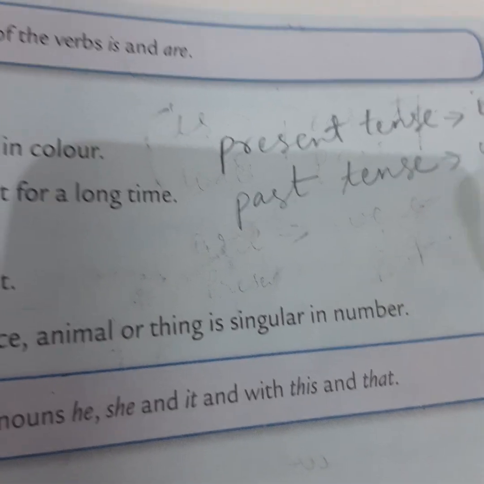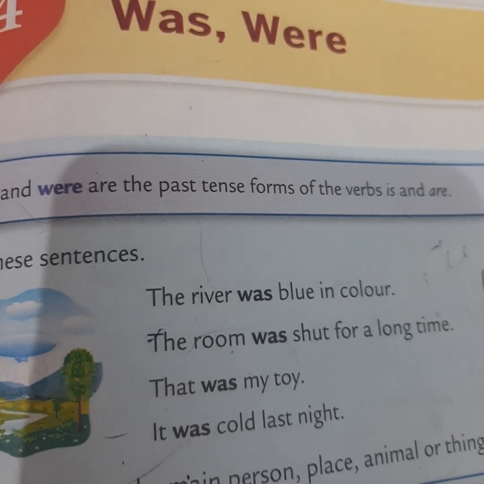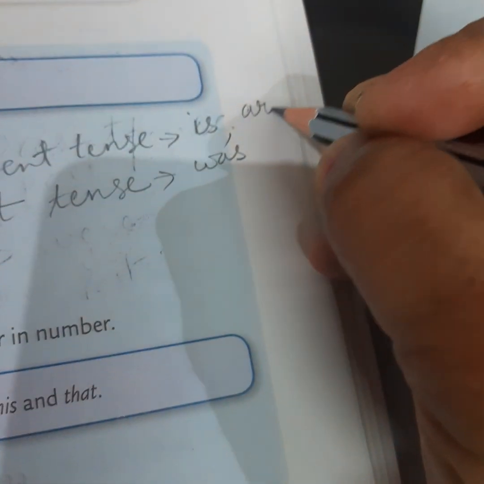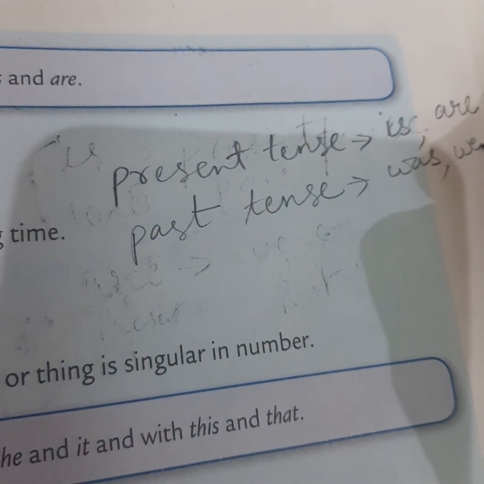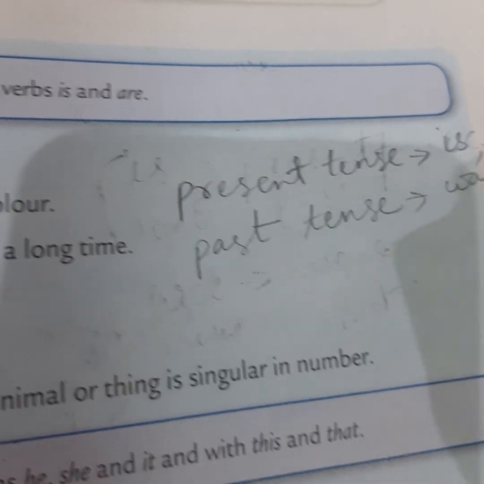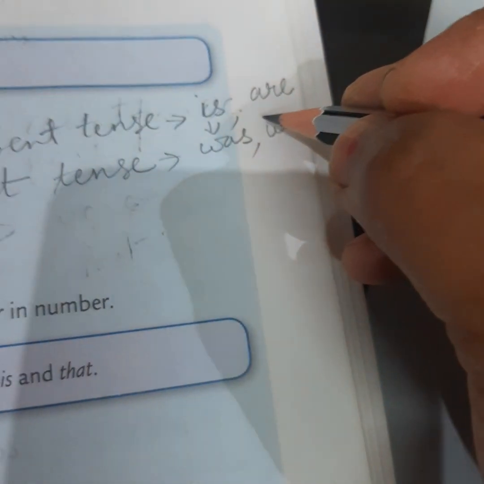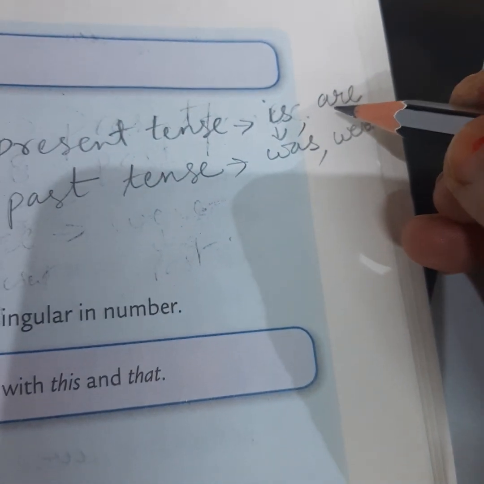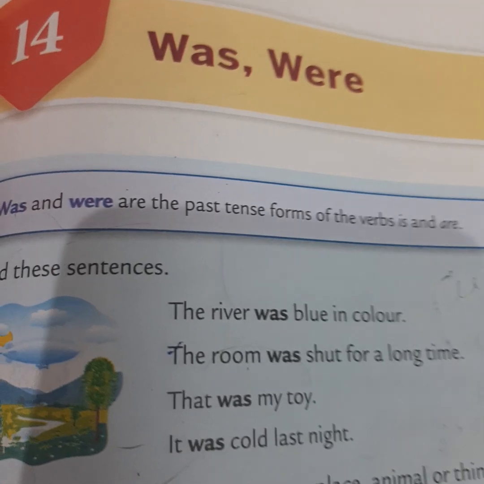Was. And in present tense, are is used, and in past tense, were is used. So for is, was is used in the past tense, and for are, were is used in the past tense.